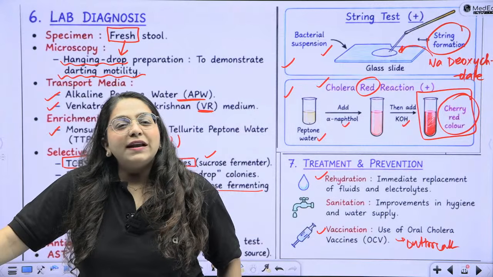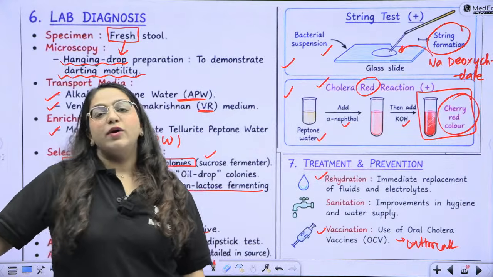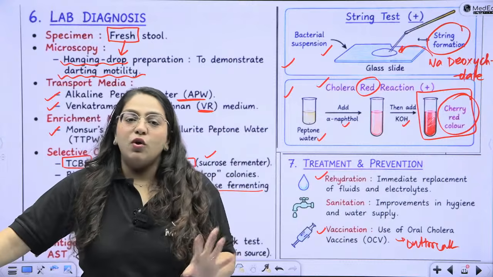What is the pH of alkaline peptone water? The pH of alkaline peptone water is more than 8. Okay, more than 7.5 actually. So 7.8 to 8 is what the pH of alkaline peptone water is kept at.